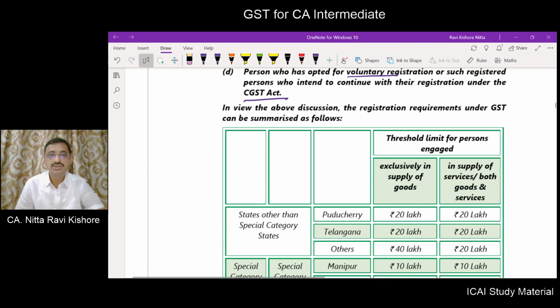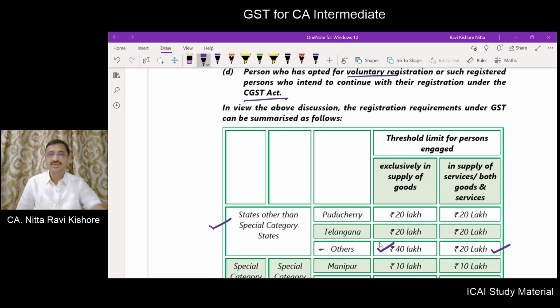So any state other than special category states, like Andhra Pradesh, Maharashtra, Gujarat, Punjab, New Delhi, etc., if you are exclusively supplying goods, then up to 40 lakhs no need to register. If you are supplying both goods and services, or exclusively services, then up to 20 lakhs no need to get yourself registered.